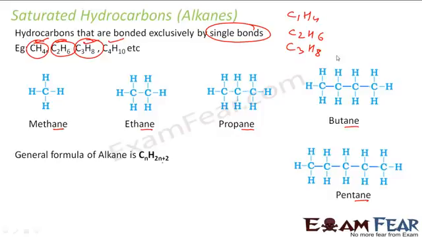That is C3H8, propane, right? If you put n is equal to 4, H becomes 2 into 4, 8 plus 2, 10. That is C4H10, that is butane. Similarly, if you put n is equal to 5, this becomes C5H12, that is pentane.